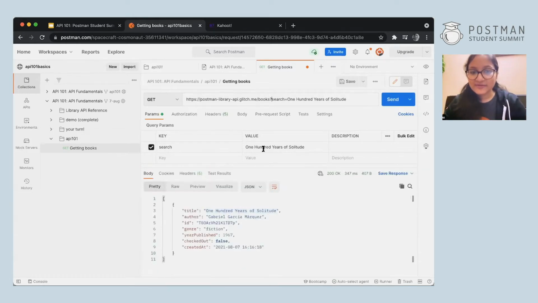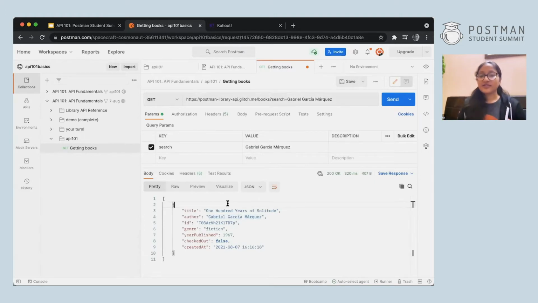Now let's hit send and you'll see we just get this one book, right? So all other books are not here. We just get this one book because we have searched according to this. We can also search by author, like if I select the same book and instead of the title, I use the author over here, I will be able to get again that very book.